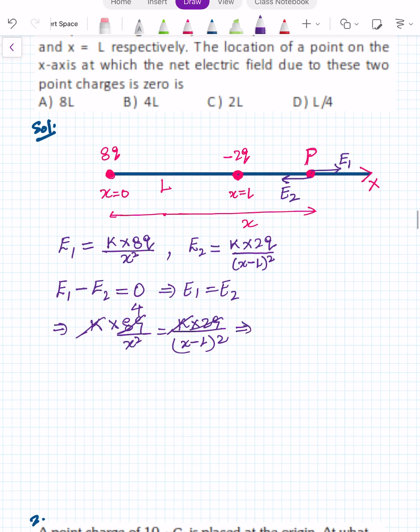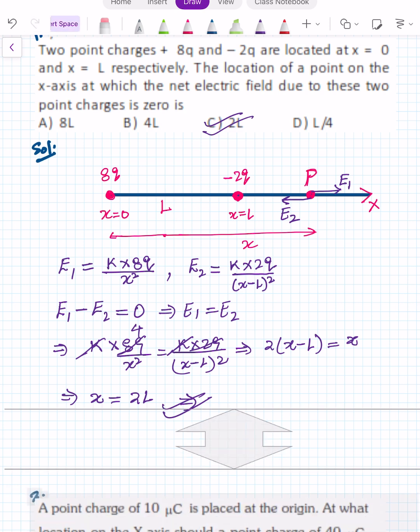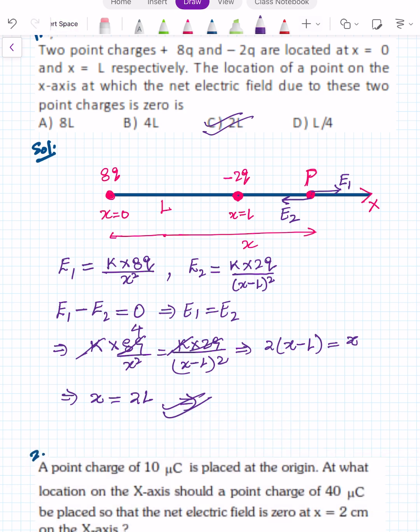So we are left with 2 times of x minus L is equal to x. So you will get 2x minus x equal to 2L. So x equal to 2L. This is your answer. Now, only the superposition principle: electric field at any point due to many charges is equal to the vector sum of the electric field due to individual charges.